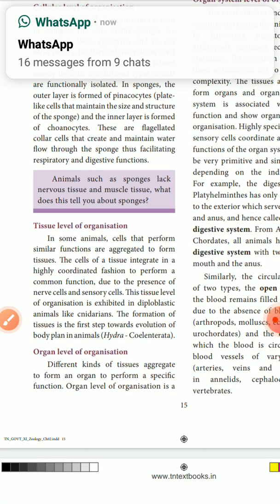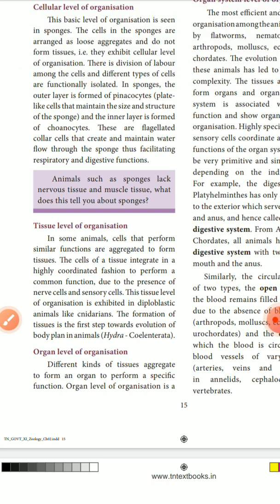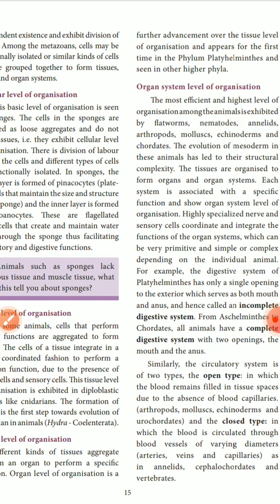Different kinds of tissue aggregate. First, single cells alone do a function, for example in a sponge. In tissue level organization, some cells aggregate to do a function, and that is called tissue level. Organ level organization means different kinds of tissues are arranged to form an organ and do a specific function. This is evolution: from single cells, a few cells combine, like cells combining to form a tissue and doing one function. Different types of tissues form together and do a function. It is the next evolutionary level.